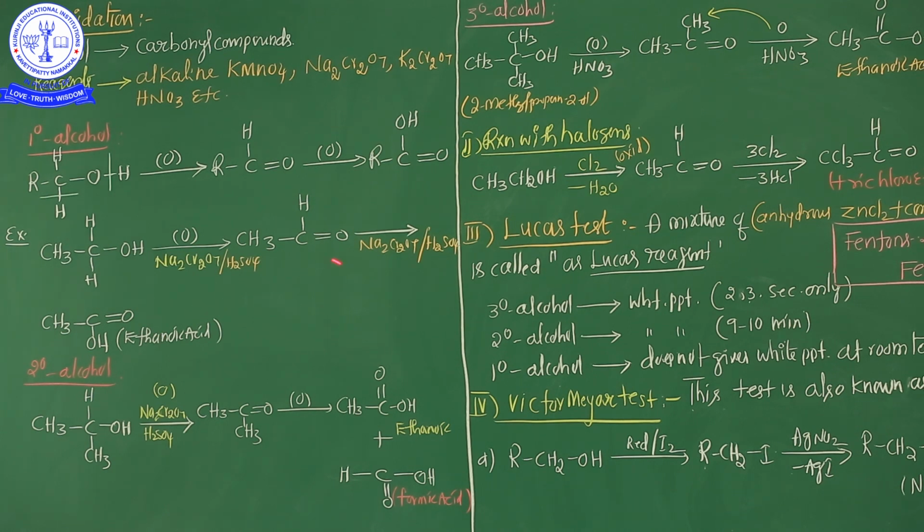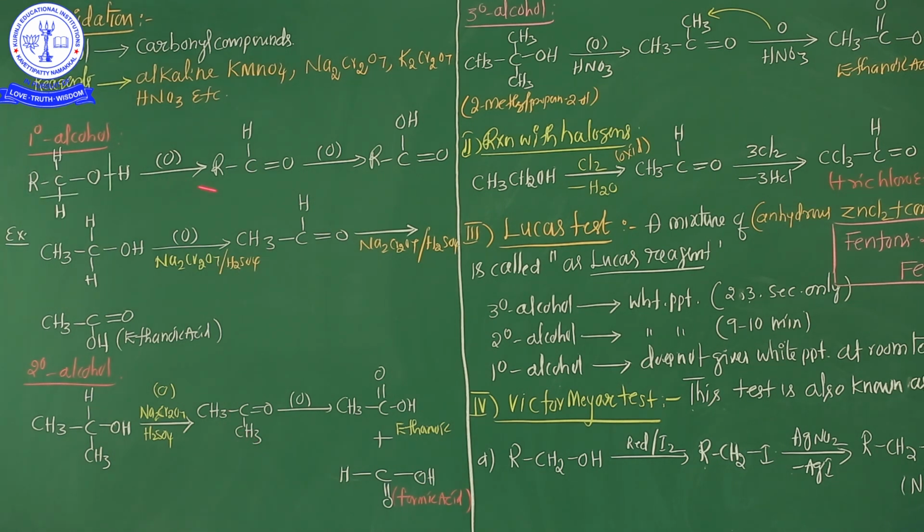Is it clear? After that, 2 degree alcohol. See the mechanism. 2 degree alcohol is involved in the oxidation process. See, my dear students, very carefully. This compound name is propan-2-ol. In the presence of Na2Cr2O7 and the oxidation process, CH3 C double bond O CH3 is formed. This compound name is propan-2-one, right now acetone. Here acetone is formed.